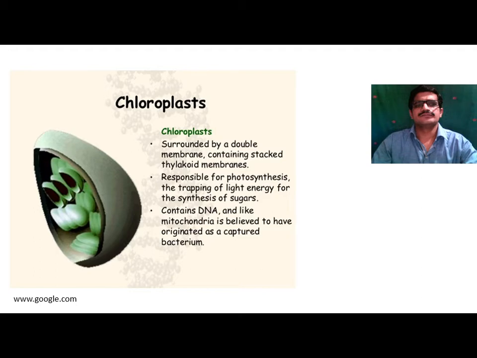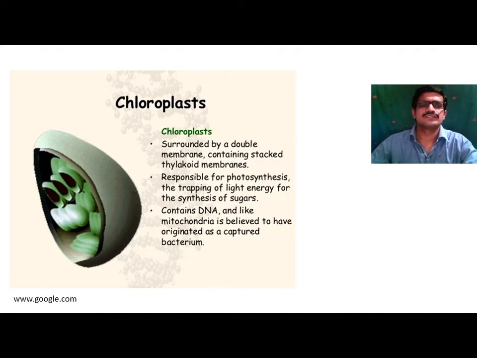Next is the chloroplast. Chloroplast and mitochondria are the two cell organelles which are double membrane bound structures. The chloroplast is a double membrane structure containing stacked thylakoid membranes.